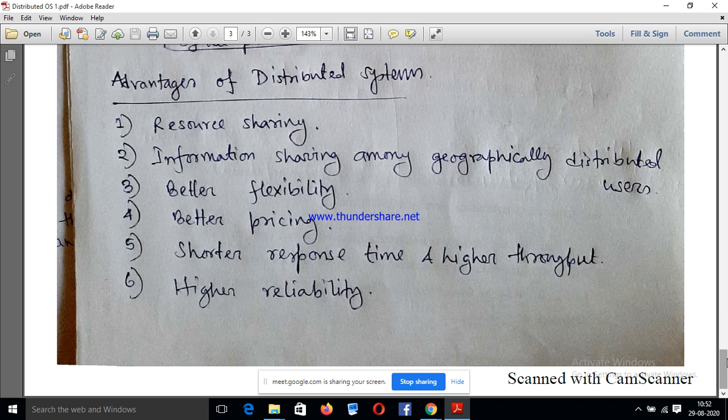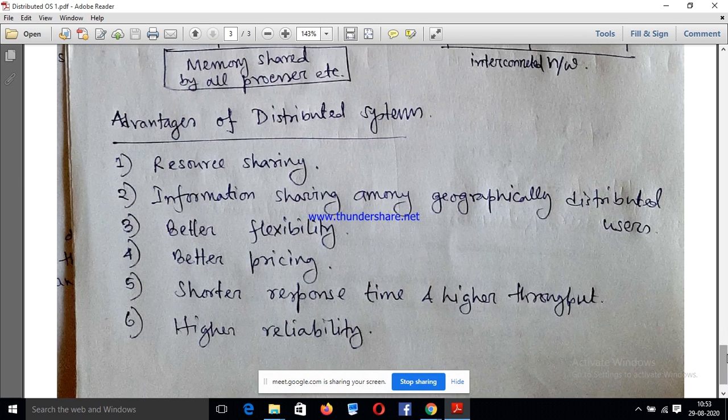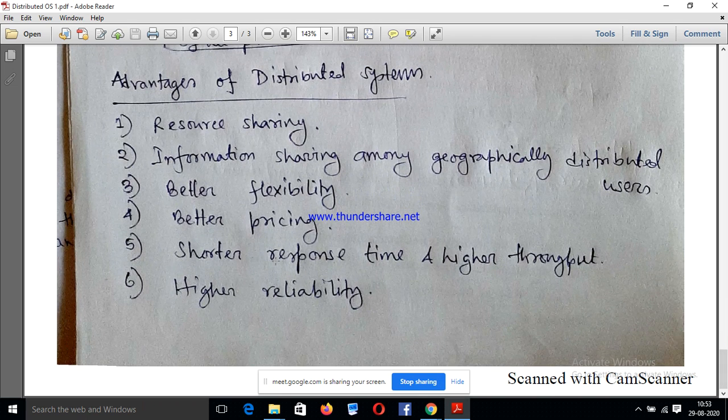The cost of this type of operating system is not very much, and it also provides us a higher reliability of the system, and the speed of this type of system is very much high. It has short response time and higher throughput. So these are the 6 advantages of distributed operating system.